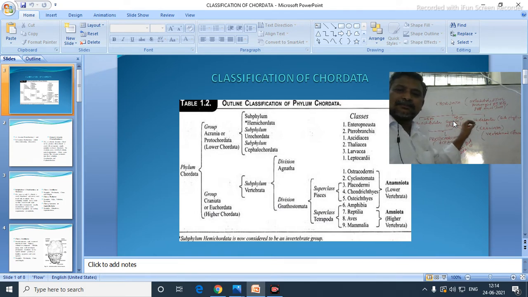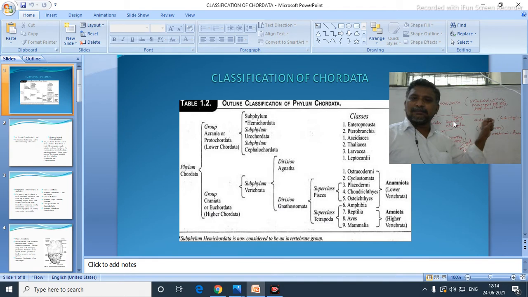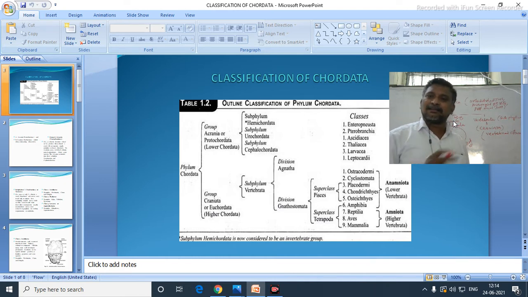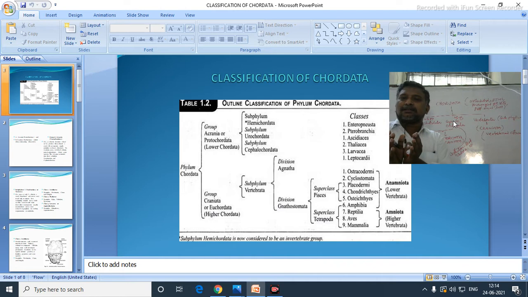All these three subphylums are developed from the phylum Chordata based on one property. That property here is the notochord: whether it is present or absent; if present, where it is present; if absent, which one was modified to which one. So based on those characteristic features, the phylum Chordata can be divided into Urochordata, Cephalochordata, and Vertebrata. Now this Urochordata and Cephalochordata together we call protochordates.